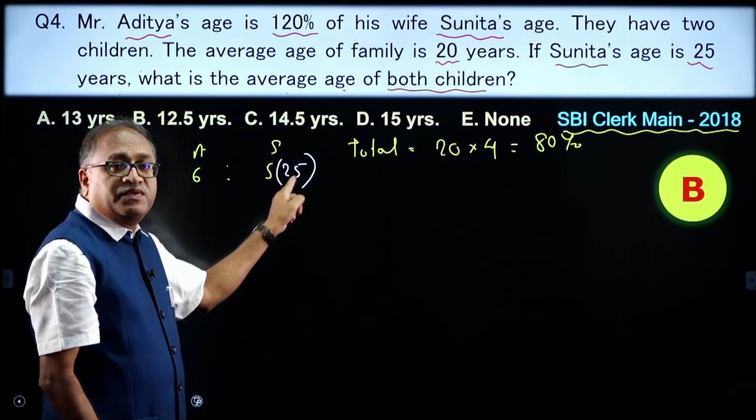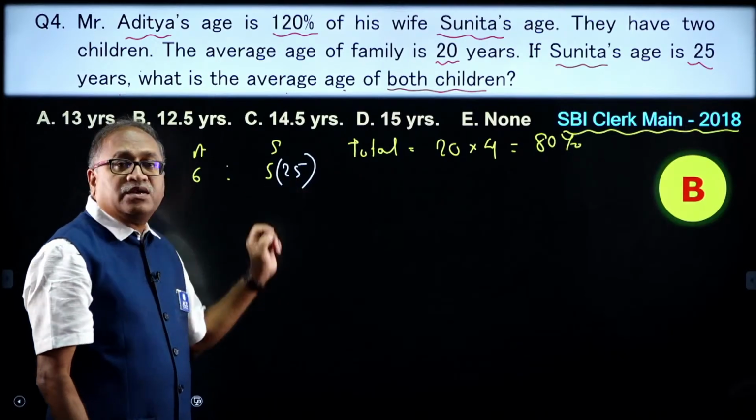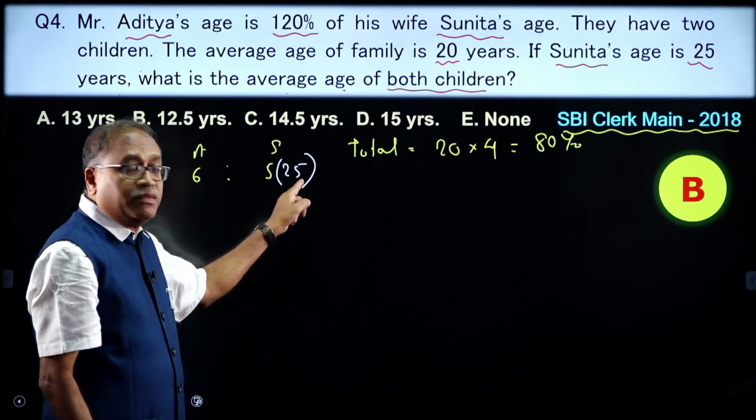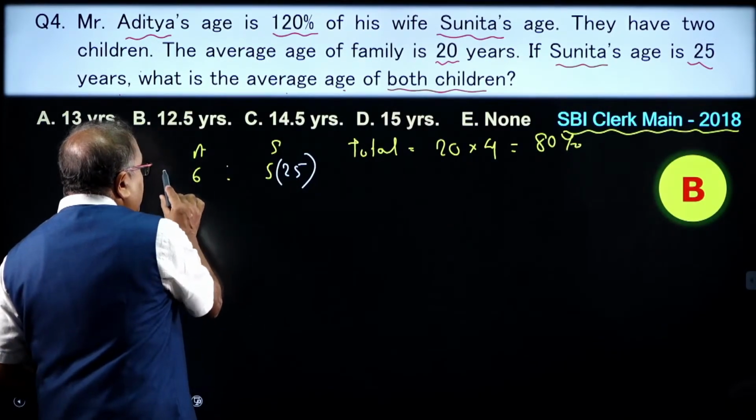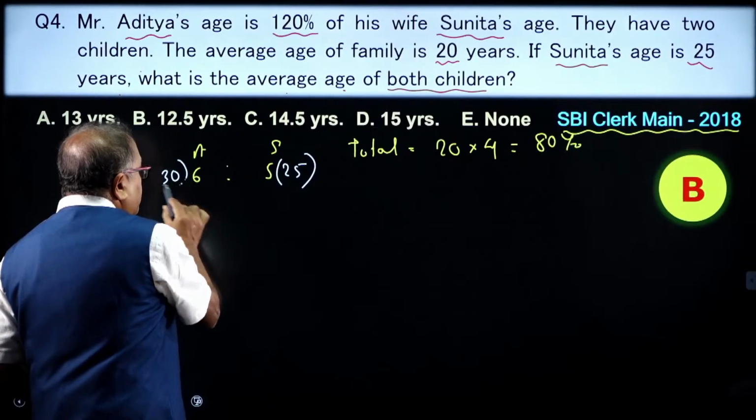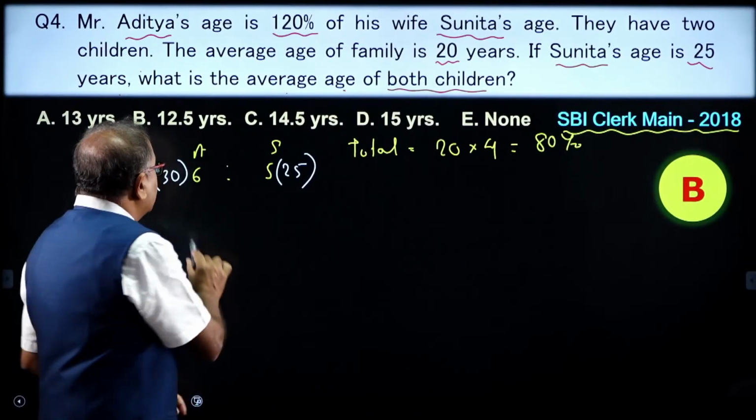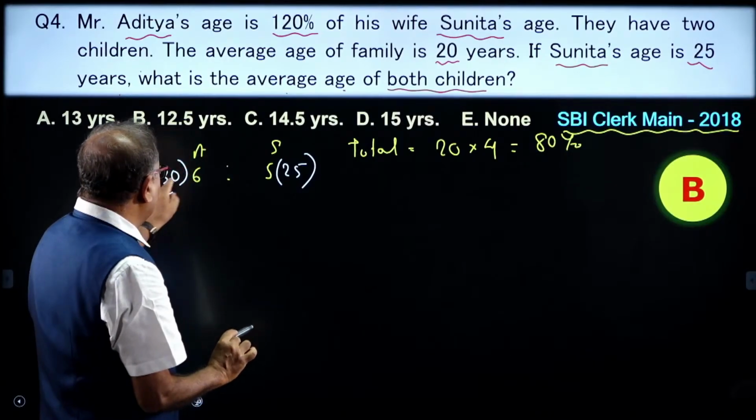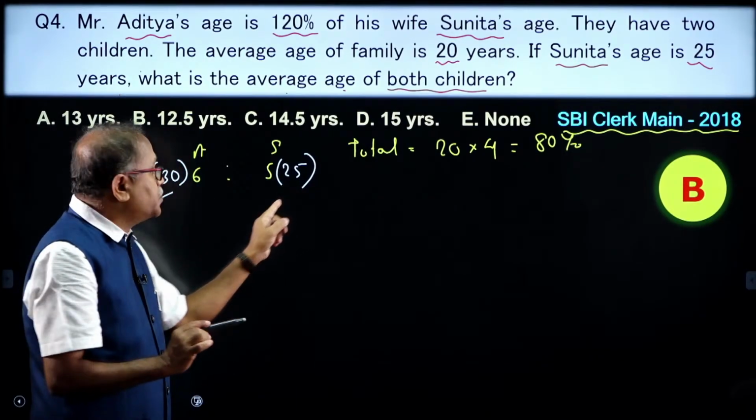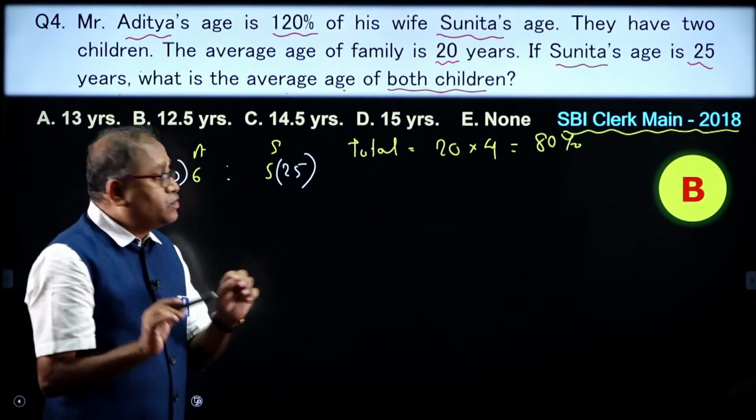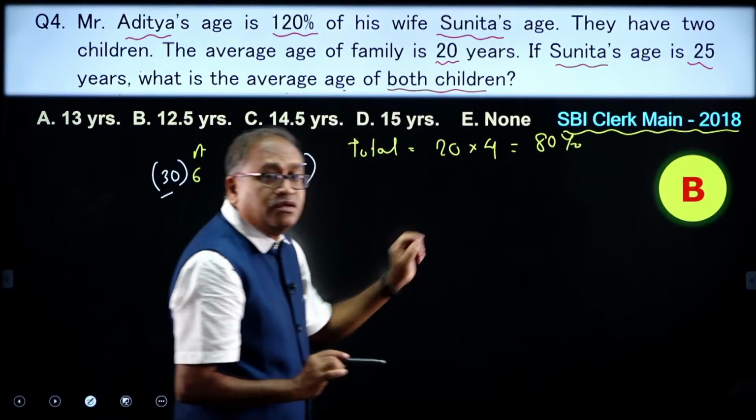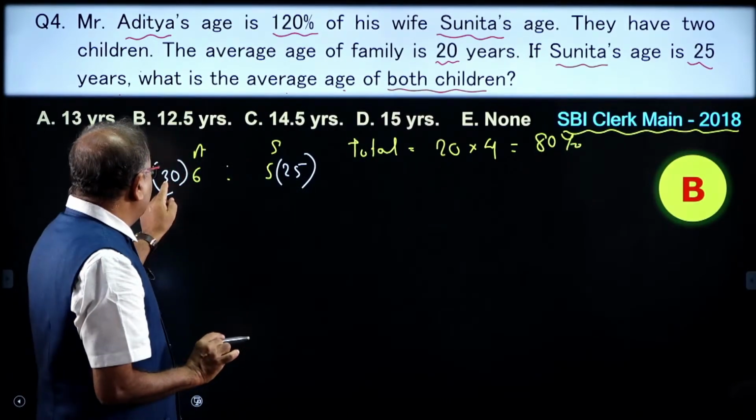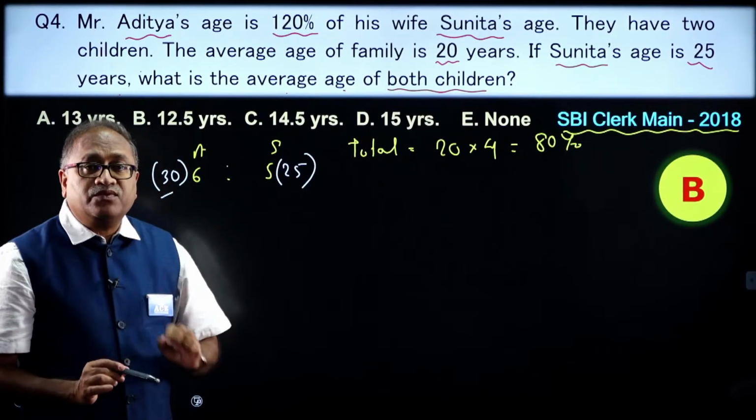Please look at this, what Ganesh understood. He saw that if the 5 part is 25, then one part is 5, so 6 parts will be 5 into 6, 30 years. So, this will be 30 years. Then what is the age of the wife and husband? That also he knows, because he has to take that out from the 80. So, that is 30 plus 25 is 55.